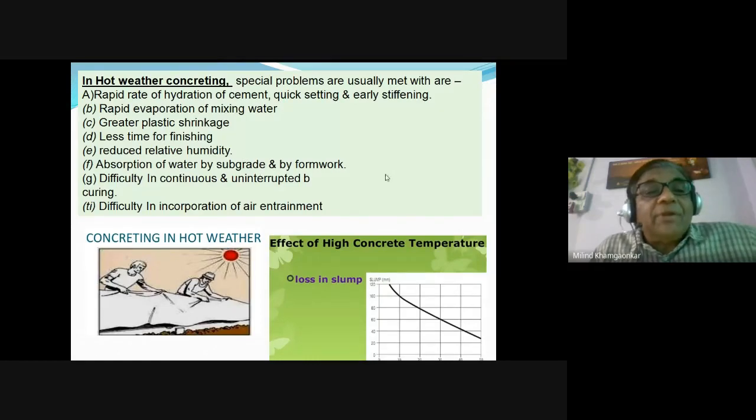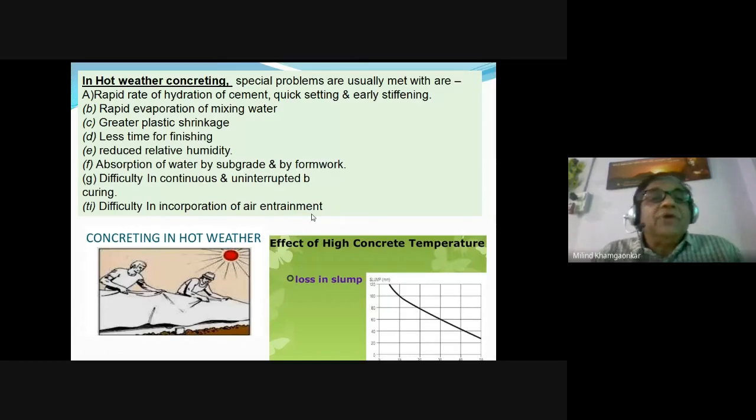Absorption of water by the subgrade, formwork and reinforcement also. The water is being absorbed, due to the summer heat, by the subgrade and formwork, that is the centering, and the reinforcement. The reinforcement is of iron, steel, and as you know, it gets very high temperature in summer and evaporates the water from the concrete. Therefore, continuous and uninterrupted curing is difficult, and there is difficulty in incorporating air entrainment.